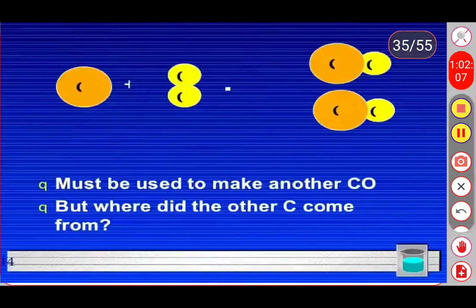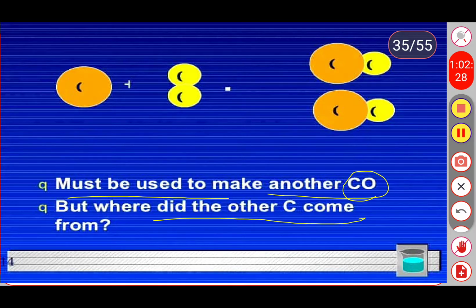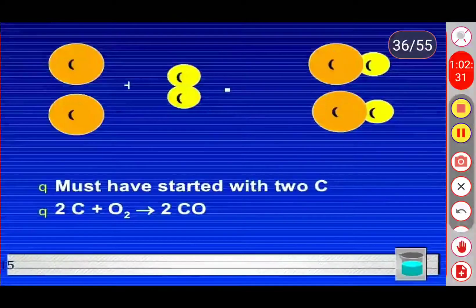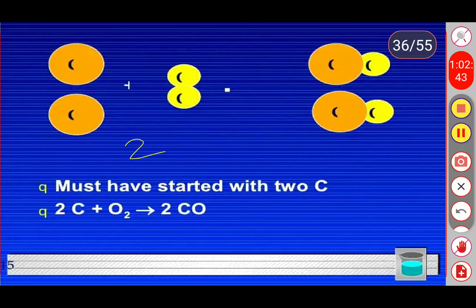So how many atoms do we need here? One oxygen atom must be used to make another carbon monoxide, CO. But where did the other carbon come from? Let's see one by one. It must have started with two carbon atoms. To balance this reaction, we need to take two carbon atoms. By taking two carbon atoms and two oxygen atoms, we can easily combine.